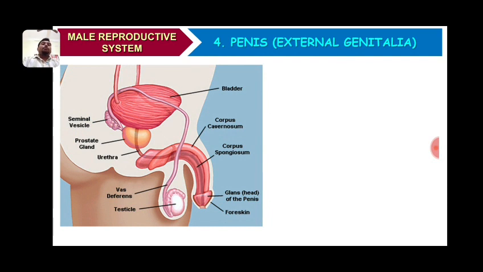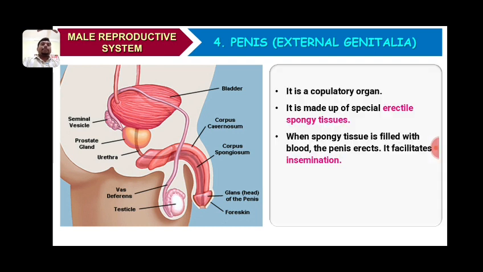Now the fourth part of the male reproductive system is the external genitalia, or the penis. It is the main copulatory organ in the male. It is made up of specialized erectile spongy tissue. When the spongy tissue is filled with blood, the penis gets erected and it facilitates insemination.